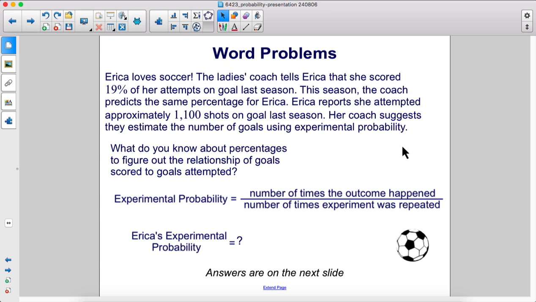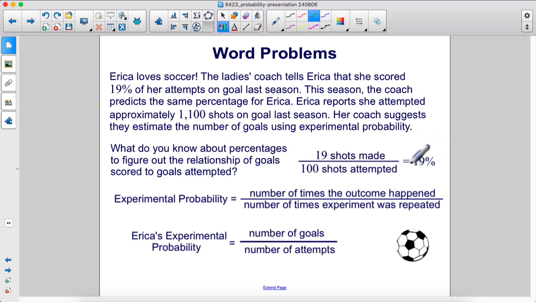Her coach suggests they estimate the number of goals using experimental probability. What do you know about percentages to figure out the relationship of goals scored to goals attempted? Well, the experimental probability is the number of times the outcome happened divided by the number of times the experiment was repeated. So what is Erica's experimental probability? 19% means 19 over 100, which means she made 19 goals for every 100 shots that she attempted.